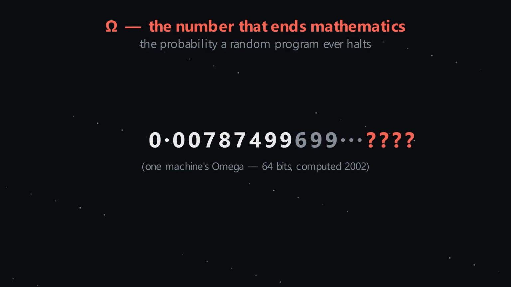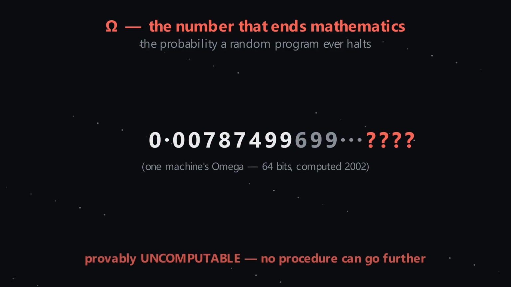Because omega is provably uncomputable. Past some point, no computer program and no set of axioms can ever determine the next digit. Not, we haven't figured it out yet. Mathematics proves that no procedure ever can.